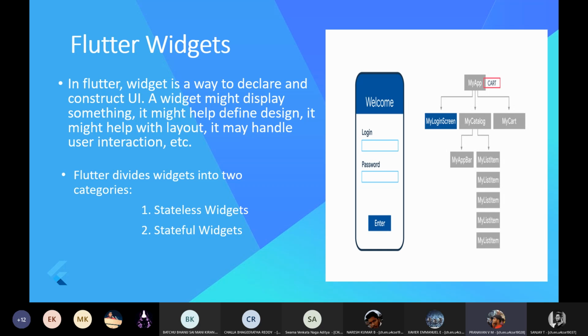In simple words, if a widget doesn't do anything or it doesn't change anything on the application screen, then it is known as stateless widgets. They are static in nature. They are also known as dataless widgets because they don't store any real-time data in it. For example, in an application page, if we have a text widget on the screen, then it doesn't do anything or it doesn't change anything on the screen. So it is a stateless widget. Icon buttons, text are example of stateless widgets.